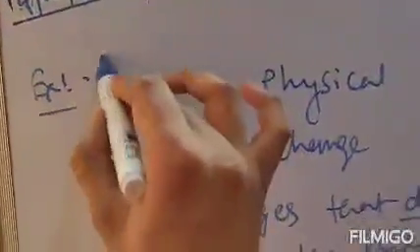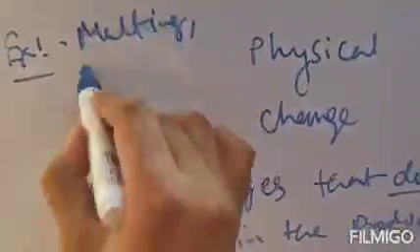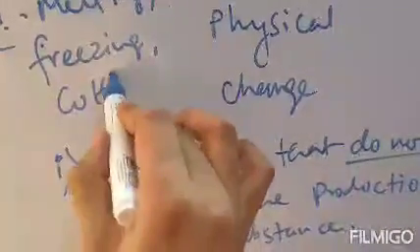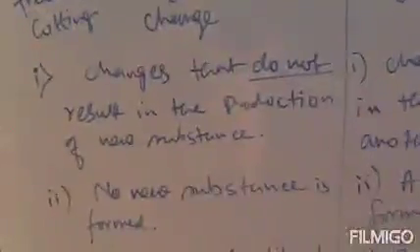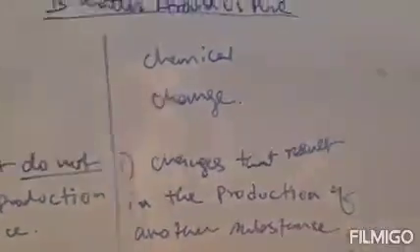The space is not available, that's why I have written on the top. Examples are melting, freezing, and cutting. All these are physical changes, that means the process is reversible. You can get back the substance. And in chemical change, you cannot get back the substance because it is an irreversible change.